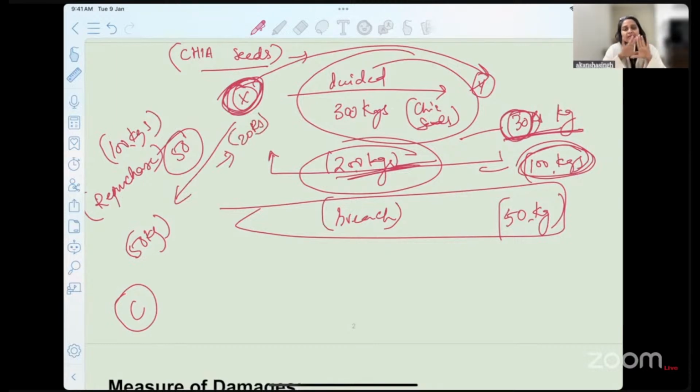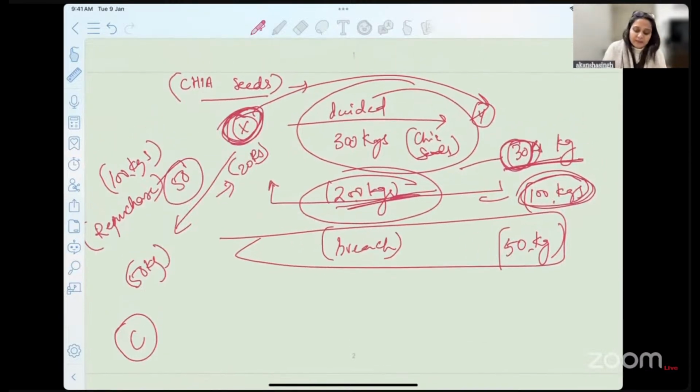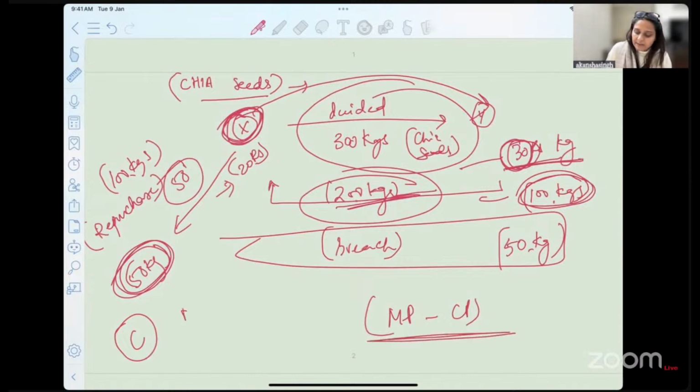But when he doesn't buy anything, can he still claim compensation from Y or not? This is an important aspect where students get confused. If you get a question simply that X has bought chia seeds at 50 rupees per kg from somebody else, you will calculate and say that it is market price minus contract price. I'll continuously refer to these two terms as MP and CP.